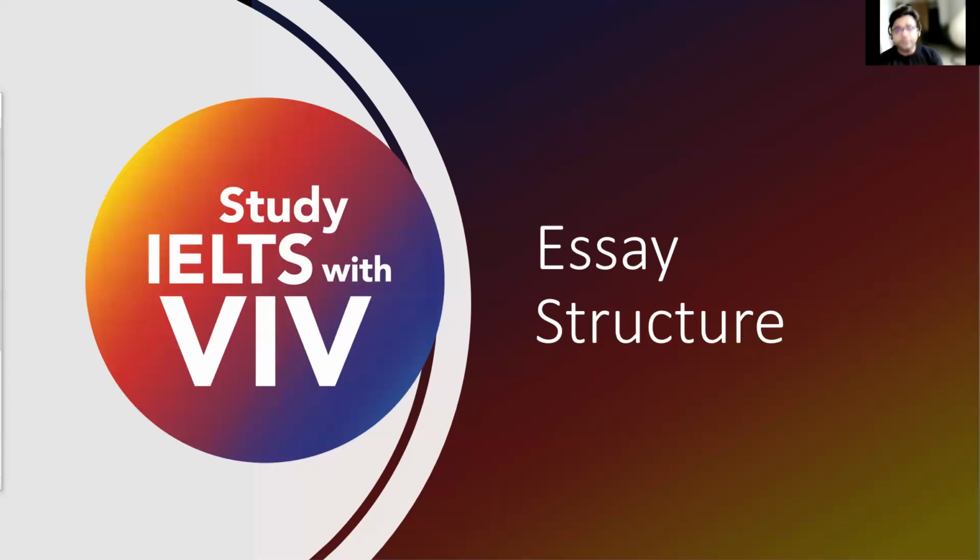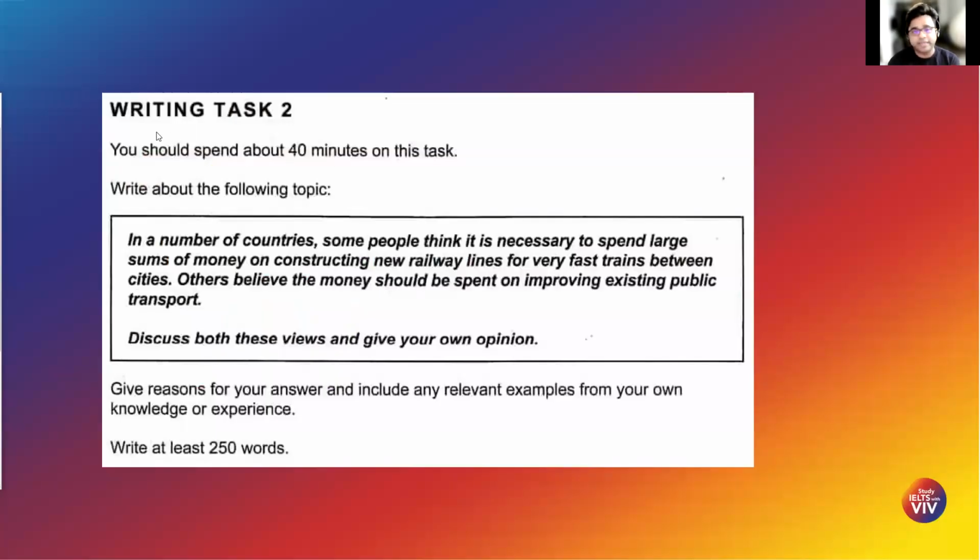Another reason why essay structure is important is because it helps you cover the first part of your scoring criteria for your IELTS writing, which is task achievement. If you follow the essay structure down to the T, you'll be able to complete your task, which has actually been asked of you. Now for this video, I'm going to use a discuss both views and give your opinion question type that you see out here. This is your writing task 2.